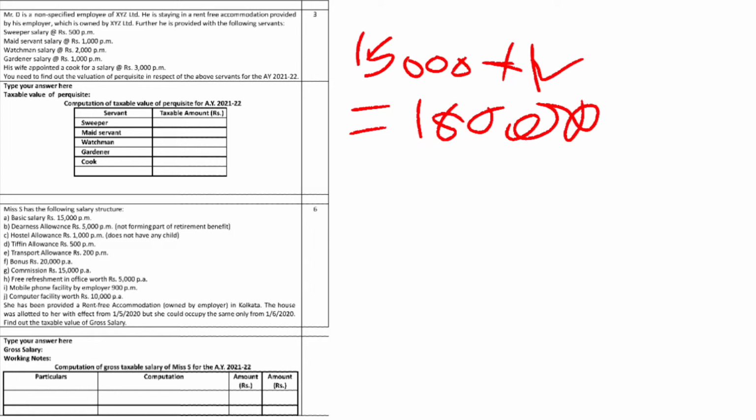Next, DA. It is not forming part of retirement benefit, so it will be fully taxable. How much is it? 5,000 per month. So 5,000 into 12 is 60,000. So 60,000 DA will be included.